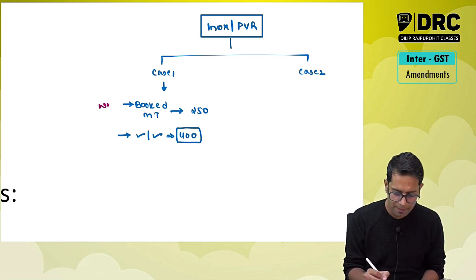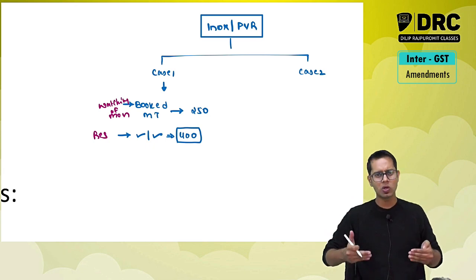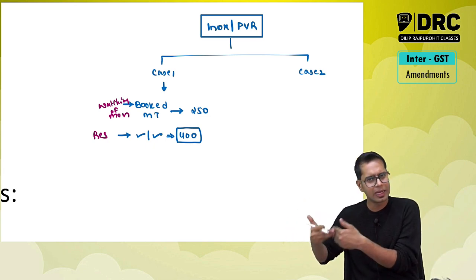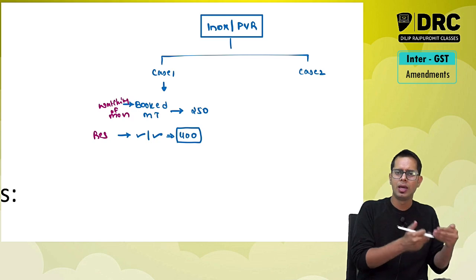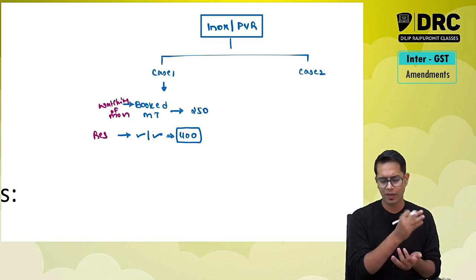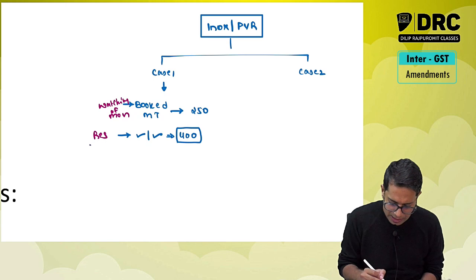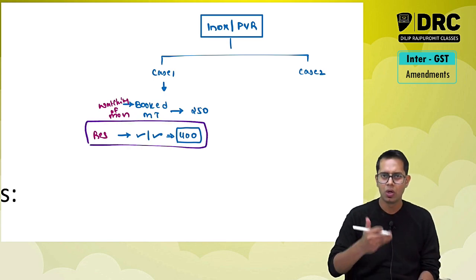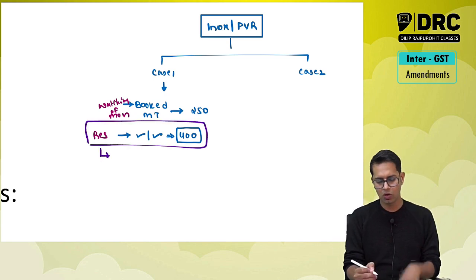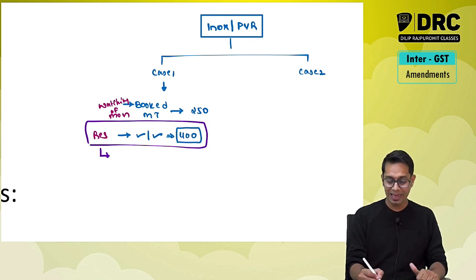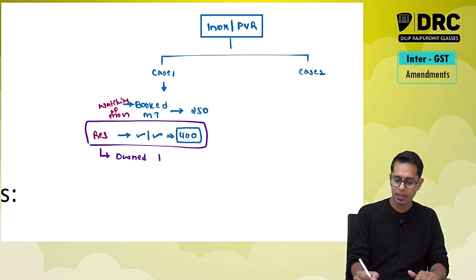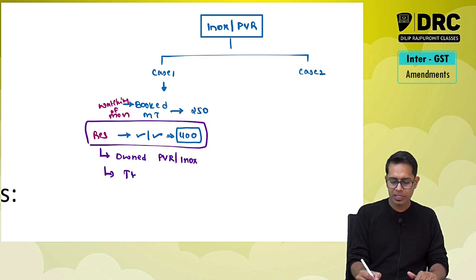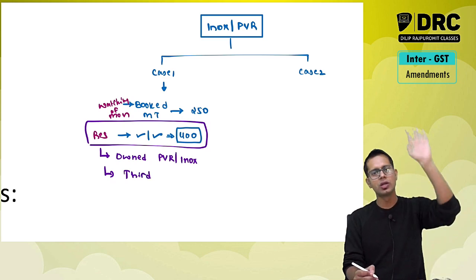One is the service of watching movie, and the second is restaurant services, meaning there will be restaurants over there. Those who want to have food can go and have food over there. Those who wish not to have food can ignore it. Now, these restaurants which are running over there can either be owned by the cinema halls only, PVR, Inox, or PVR Inox has given the restaurant to a third party.